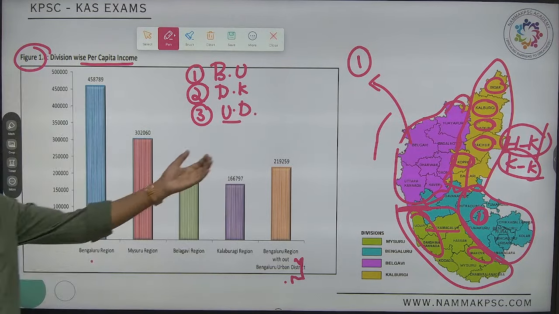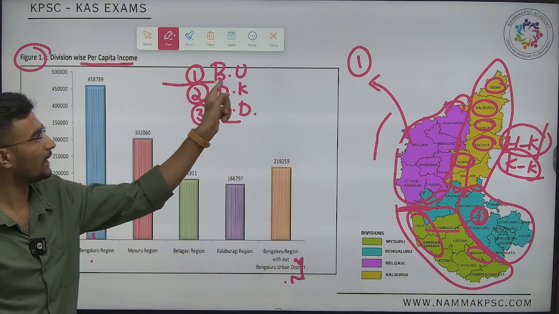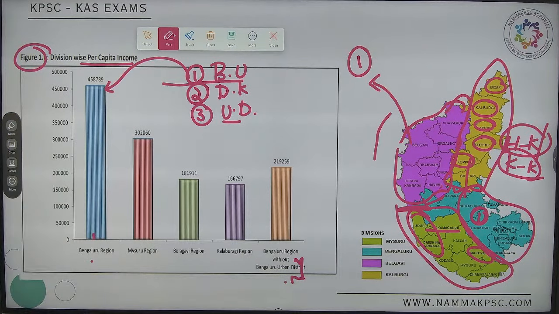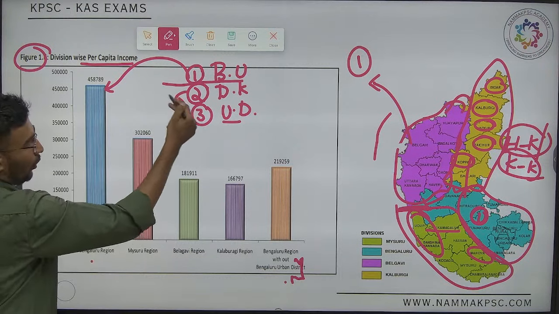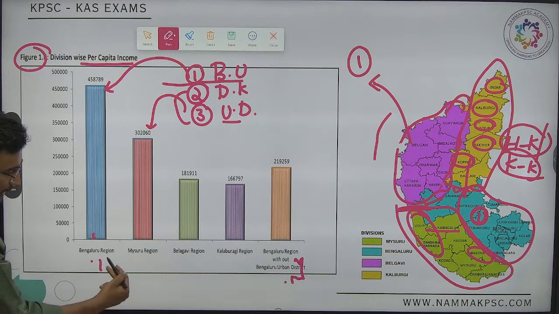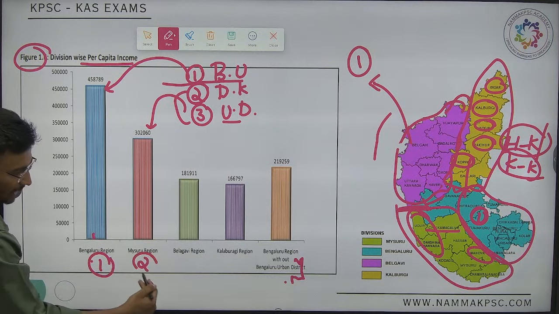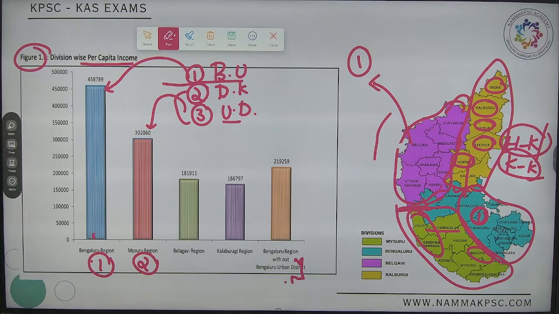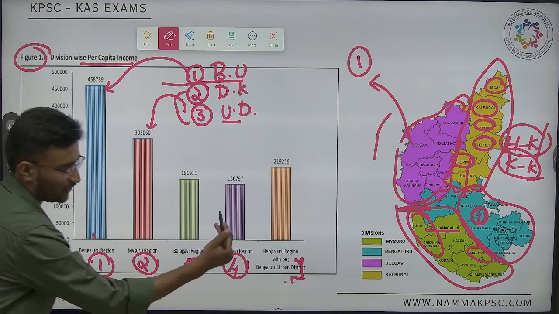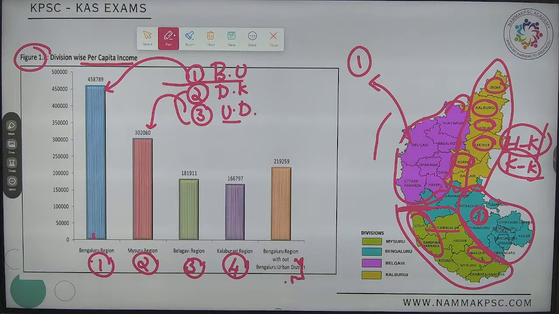Now out of this, top rank goes to which division? Bangalore division, and this goes to Mysore division. Obviously division alli yaru barutte first? It is Bangalore region followed by Mysore. Third one it is our Belgavi, and the least per capita income wise we call it as Kalaburgi region.